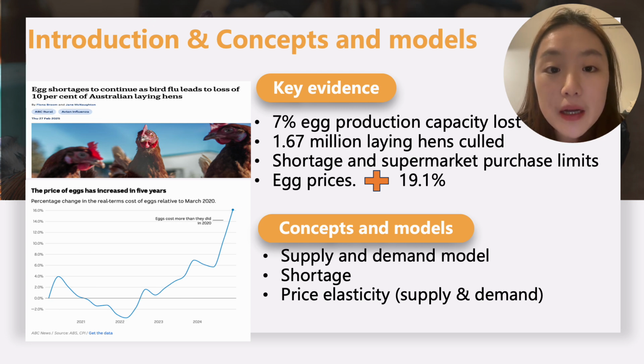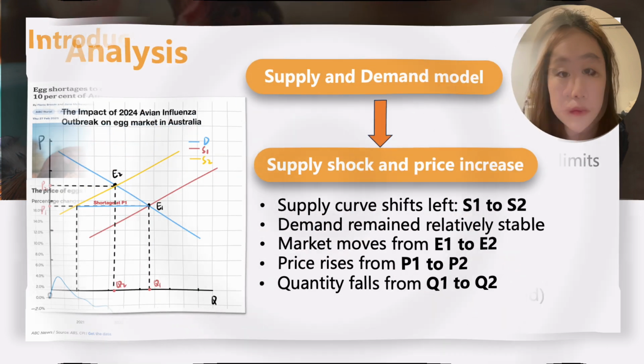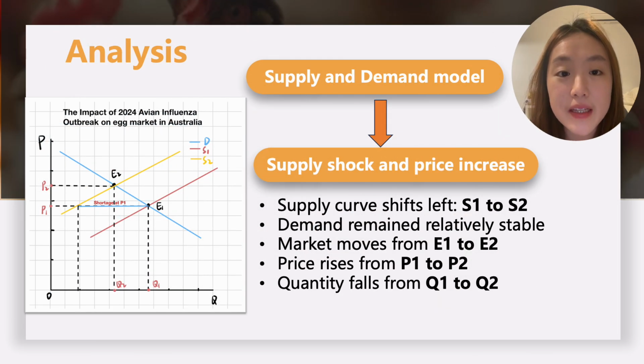The supply and demand model explains why reduced supply leads to higher prices and lower quantity. Shortage occurs when quantity demanded is greater than quantity supplied before the market reaches the new equilibrium. Price elasticity explains why consumers and producers do not respond quickly to price changes in the short term. The supply and demand model helps explain why egg prices increased in Australia after the 2024 avian influenza outbreak.